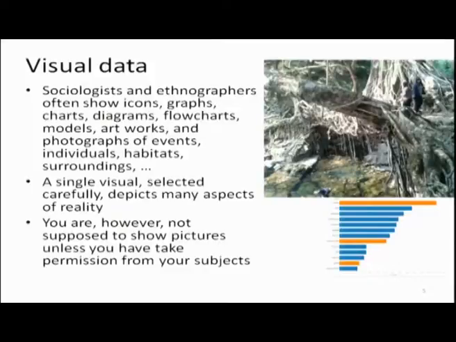Sociologists and ethnographers often show icons, graphs, charts, diagrams, flow charts, models, artworks and photographs of events, individuals, habitats, surroundings, etc., to communicate something. And a single visual selected carefully sometimes depicts many aspects of reality.